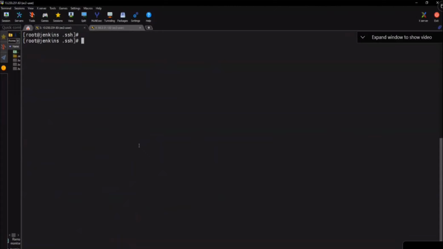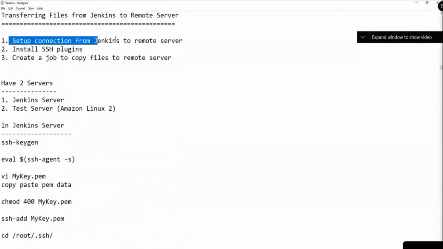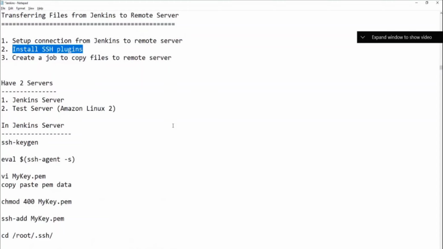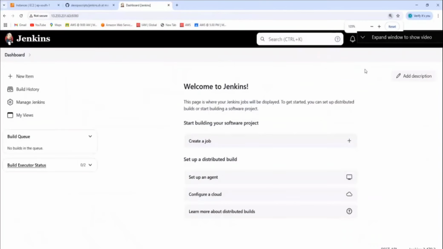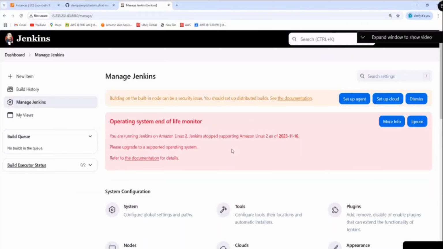Nice. So the first thing is to set up the connection from Jenkins to the remote server. Is this done? Okay. What's the next step? Install SSH plugins. So where should we go now? Go to Jenkins. And you tell me how to install a plugin. Where is the plugin option? Manage Jenkins.